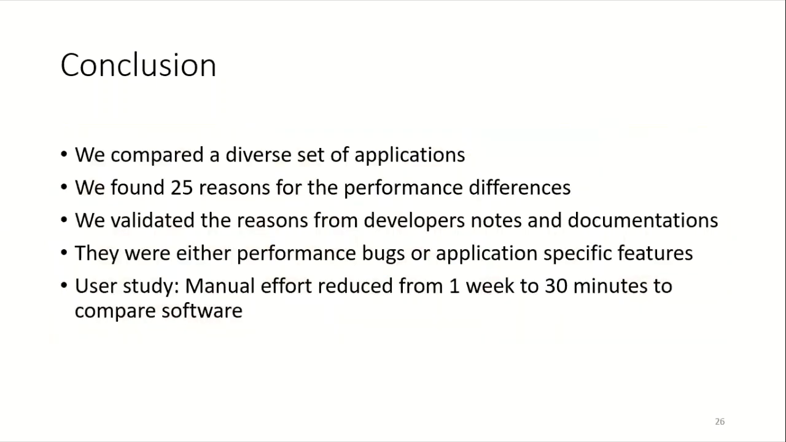Conclusion: we compared a diverse set of applications ranging from image tools to operating systems. We found 25 reasons for the performance differences and validated each reason from developers' notes or online documentation. We classified the reasons into performance bugs or application-specific features. We conducted a user study where we found that the manual effort to compare two software reduced from 1 week to 30 minutes.